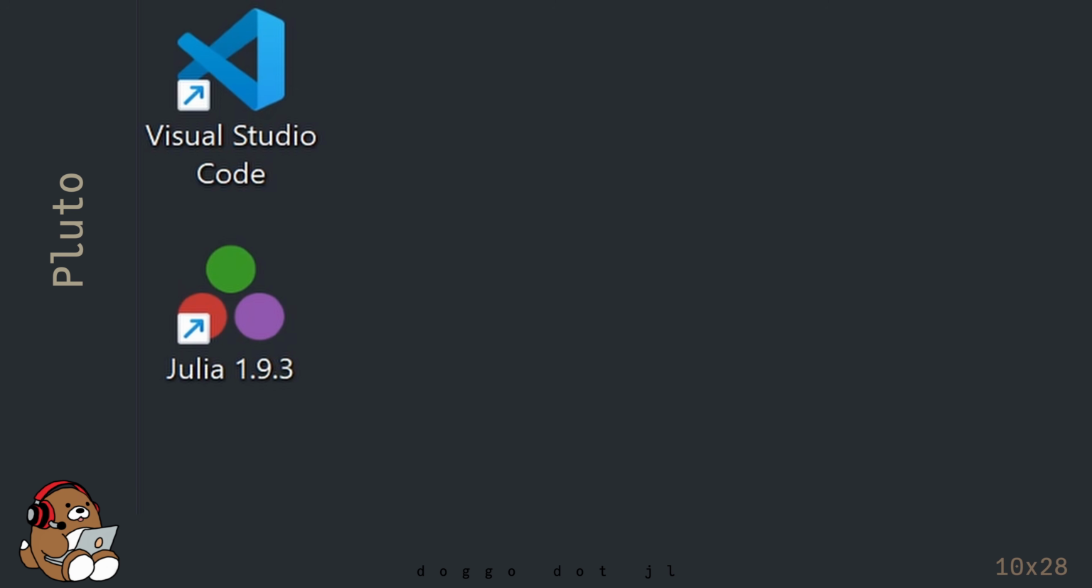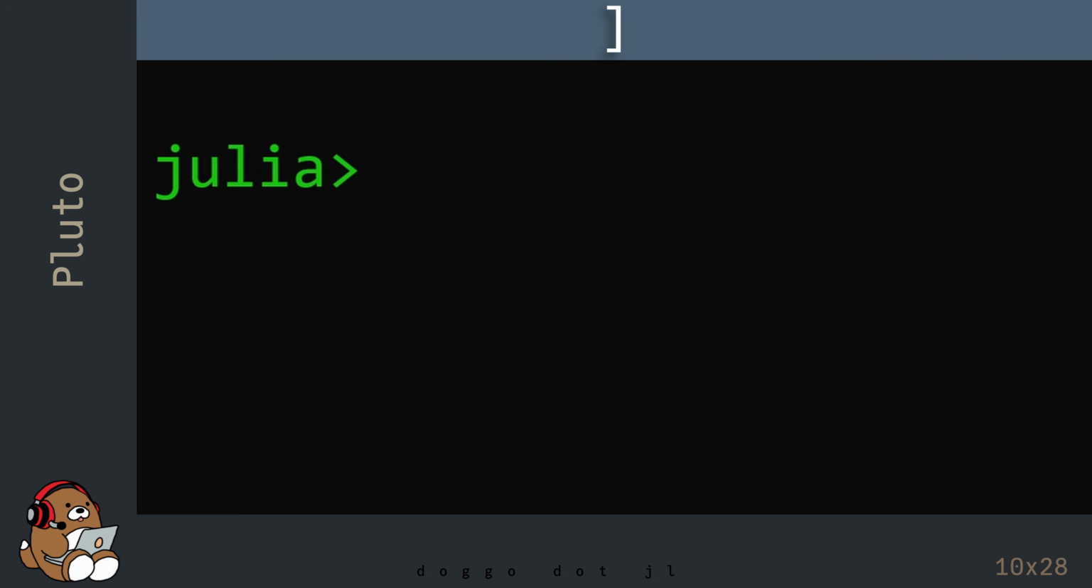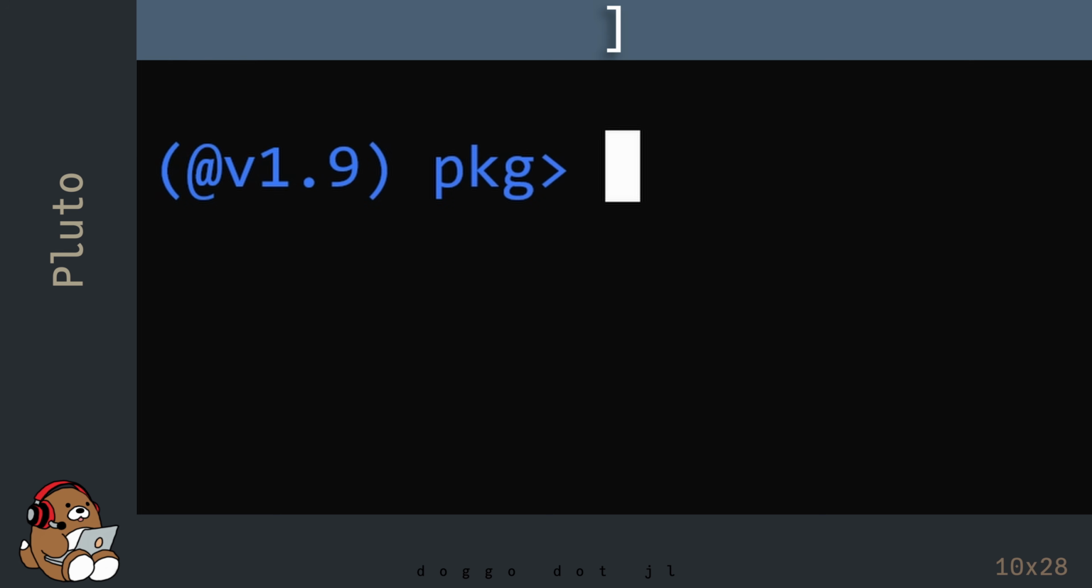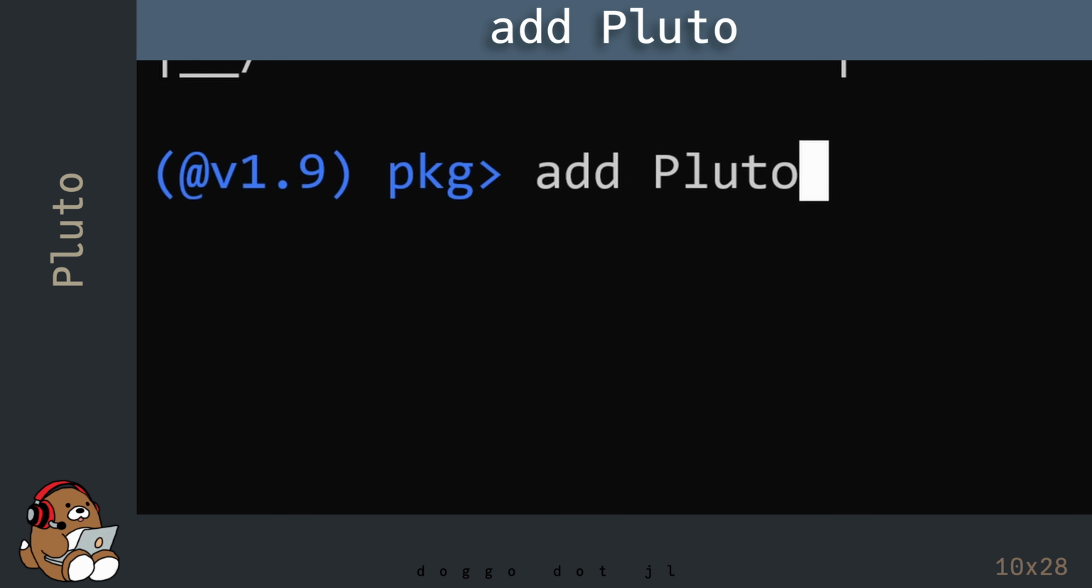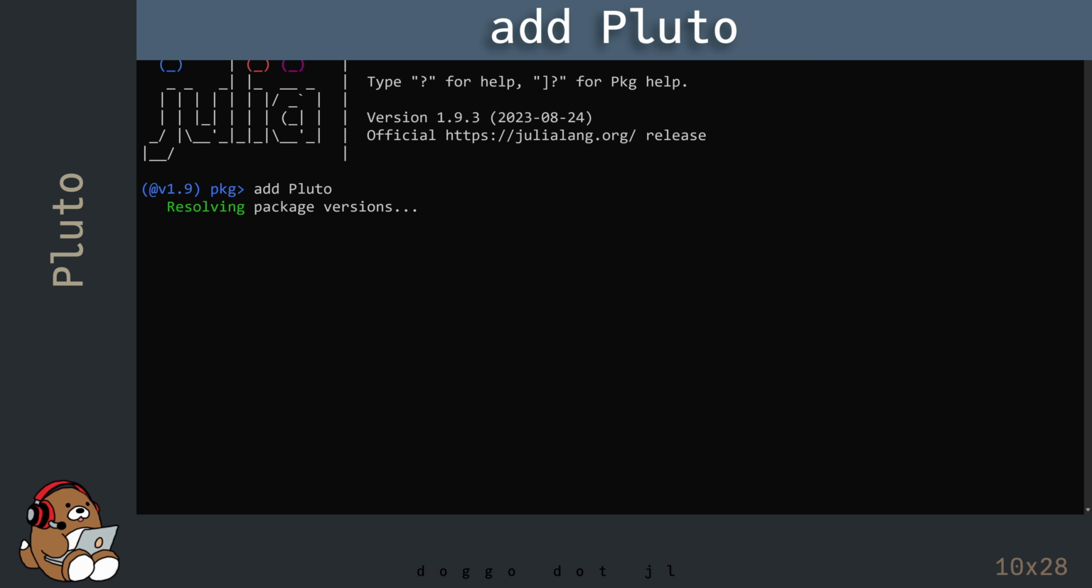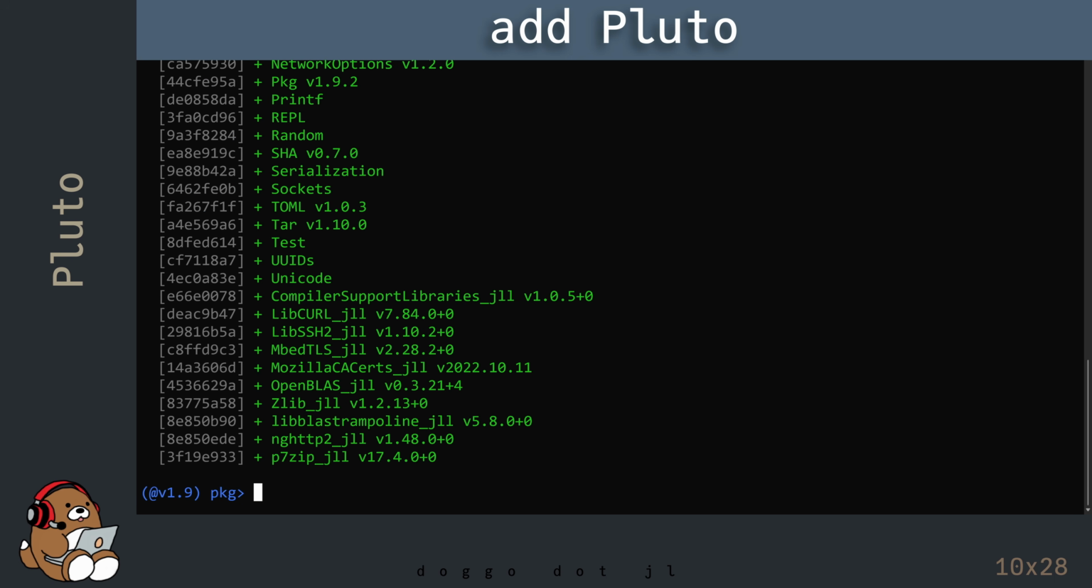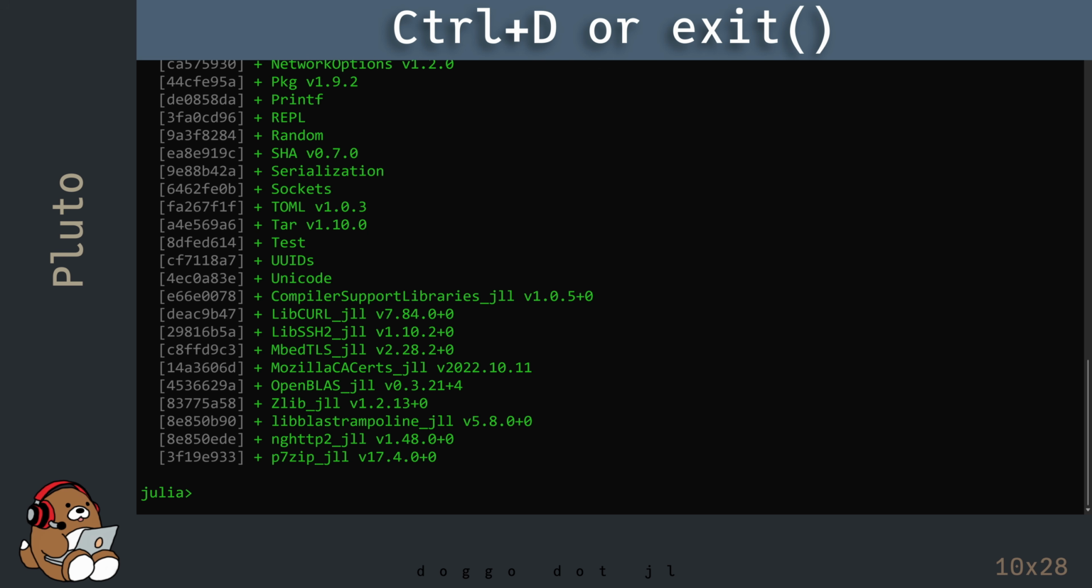To install Pluto, don't open up VS Code. Instead, launch the Julia REPL. In the Julia REPL, enter the package manager by hitting the closing square bracket. In the package manager, type in add Pluto. After Pluto has loaded, exit the package manager by hitting backspace. Exit the REPL by hitting Ctrl D.